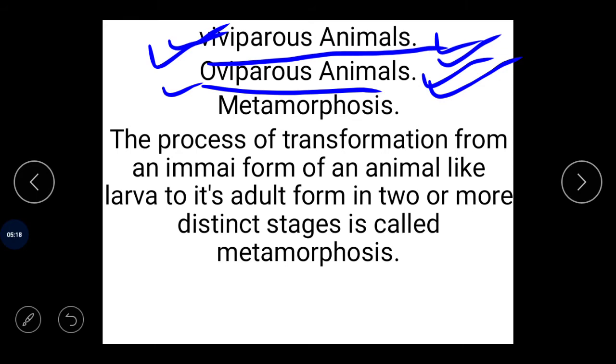The fertilization is internal, as the male usually discharges the gametes inside the female. Then the fusion of male and female gametes takes place, the zygote is formed, and this zygote is released out of the body in the form of an egg.